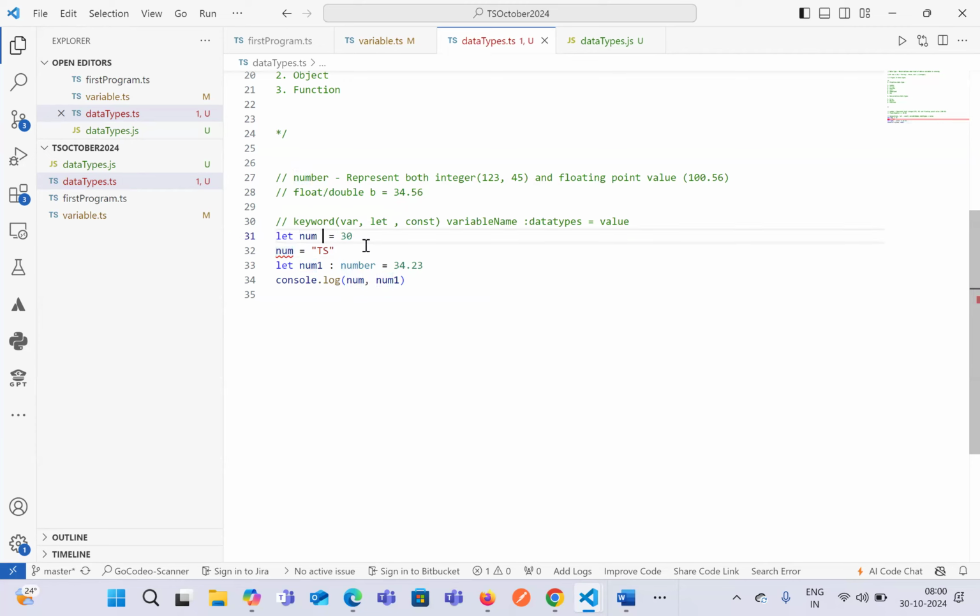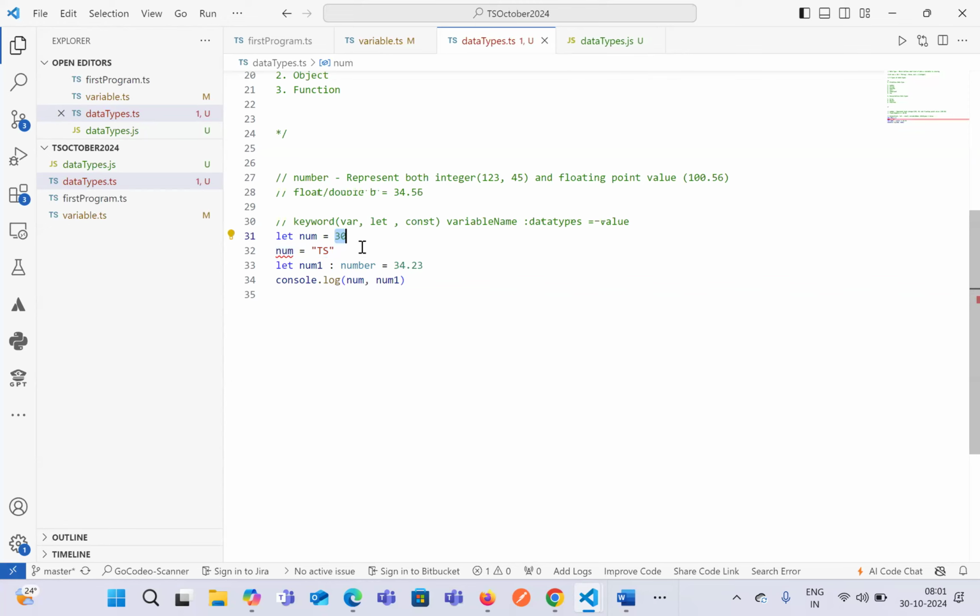Whenever you do not give any type, TypeScript is automatically able to identify it by inferring based on the data that we have provided. Let's say if you write it in string format, then it will not throw us an error because both of the data types are the same. Here also and here also are the same.